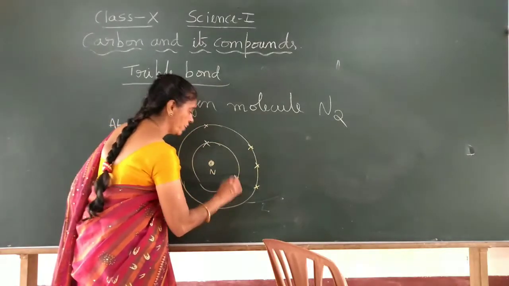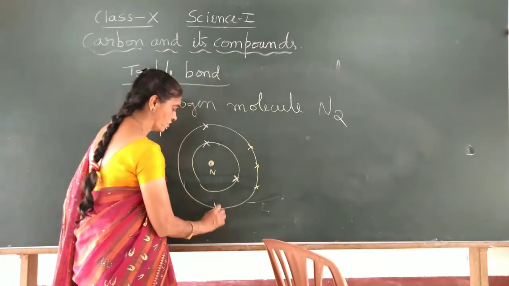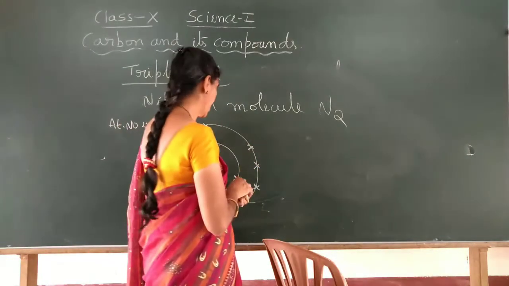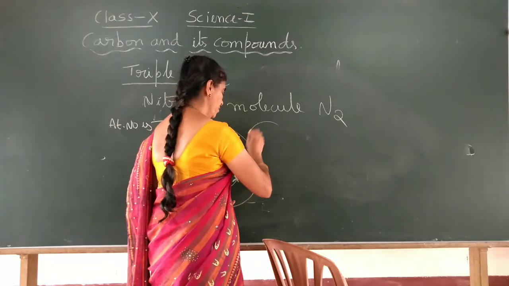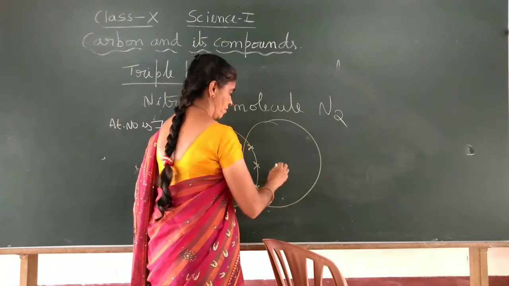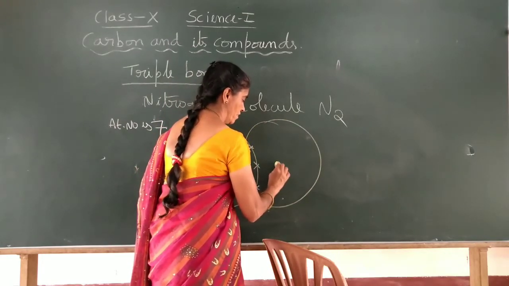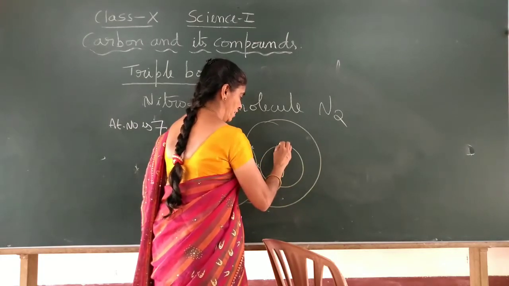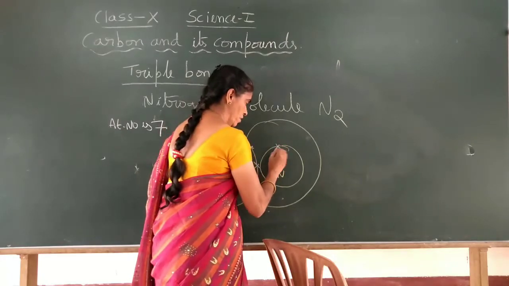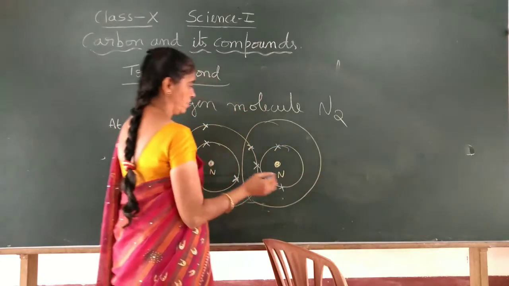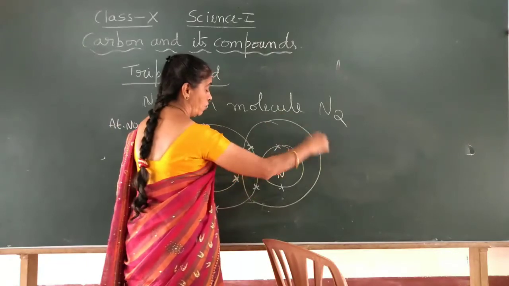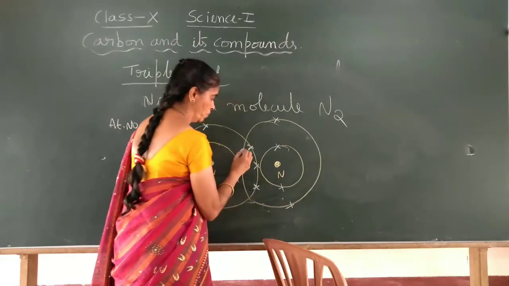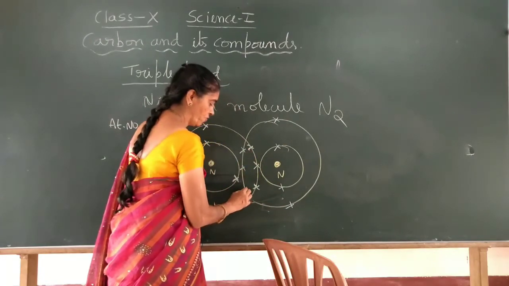Different color I will show so that you will understand. This is an electron, cross mark I have put. And another nitrogen atom, nitrogen nucleus. Then the first shell, K shell, how many electrons? 2 electrons. Then the outside L shell, how many electrons? 5. 1, 2, 3, 4, 5.